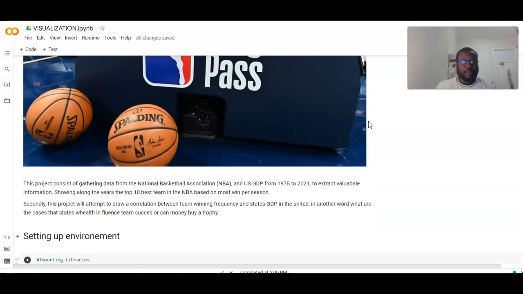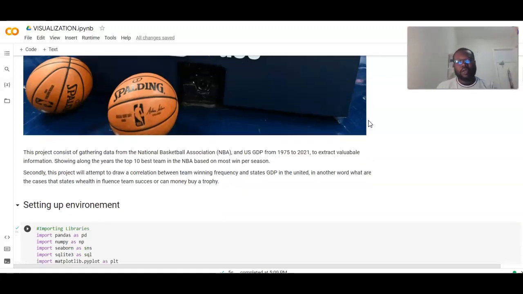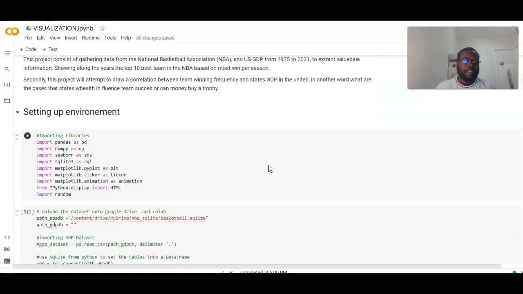The project consists of gathering data from the National Basketball Association and the US GDP from 1975 to 2021, and extracting information on the top 10 best teams in the NBA per season, and secondly, attempting to draw a correlation between team winning frequency and state GDP in the United States. In other words, can money buy a trophy?